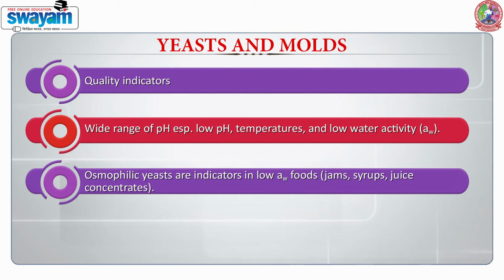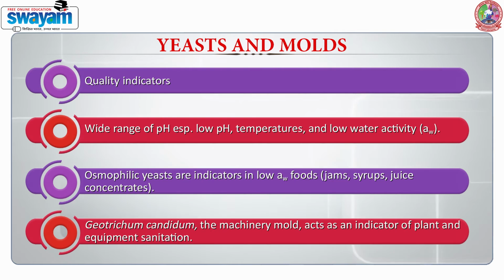Most of the time we find osmophilic yeasts growing in low water activity foods like jams, syrups and juice concentrates, where they can be used as indicators of quality. For example, Geotrichum candidum, the machinery mold, acts as an indicator of plant and equipment sanitation. If the sanitation is good, the chances of finding Geotrichum are much less; if there is no control on the hygienic cleaning of the plant, it will be found.